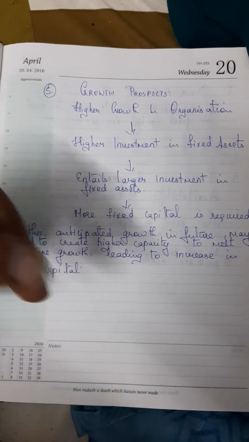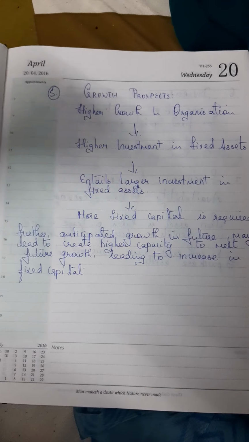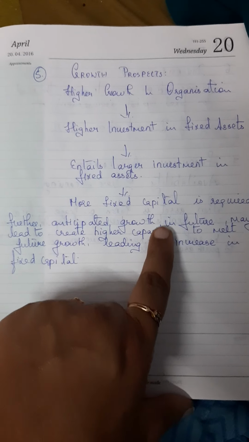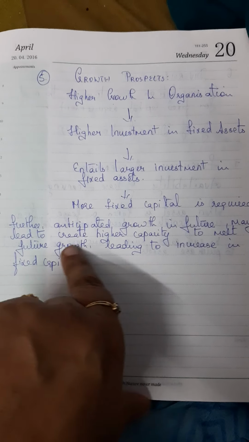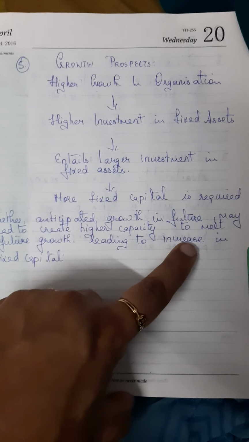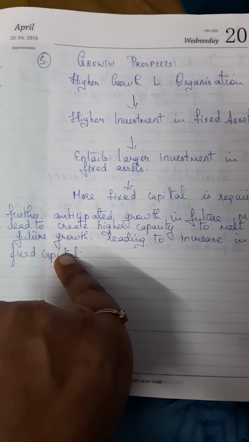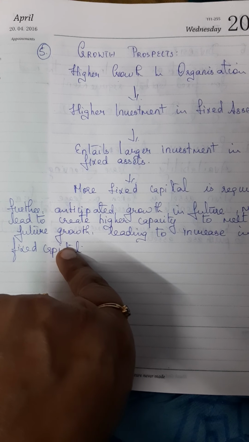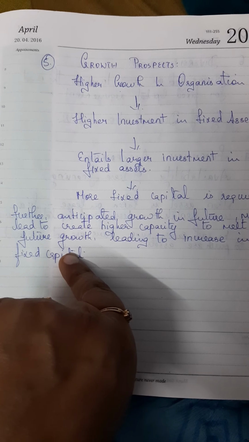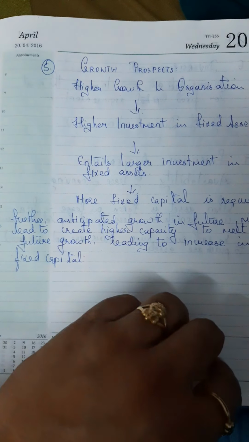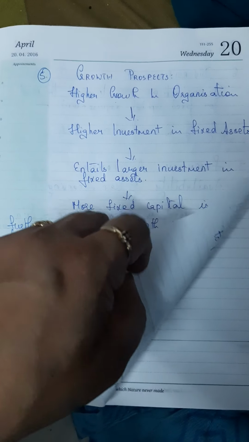However, suppose there is anticipated growth: right now growth is not happening, but in two or three years we will reach the stage of growth. When you anticipate growth in the future, you may create higher capacity to meet the future growth. That leads to an increase in fixed capital. Today there is high requirement, and if you are predicting future growth, then today only you will save money for that. Even in that case, you need more fixed capital.